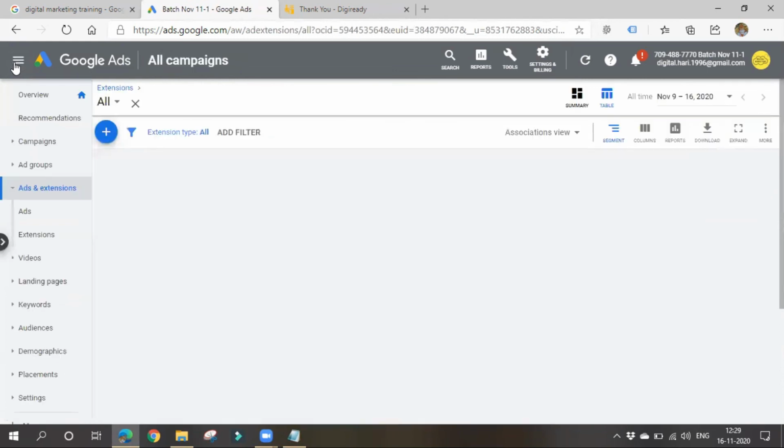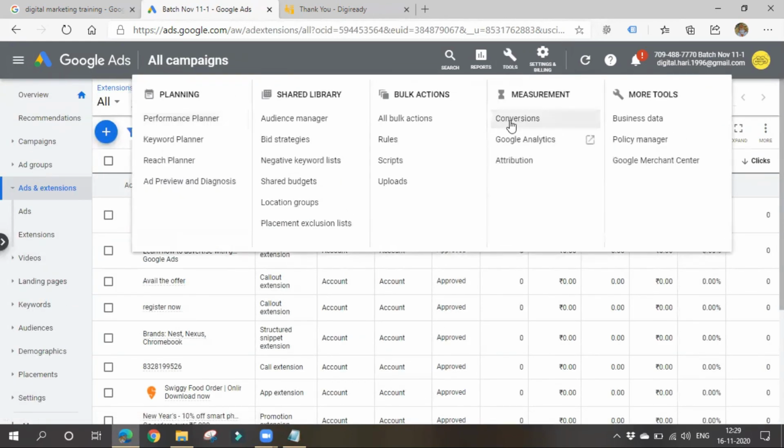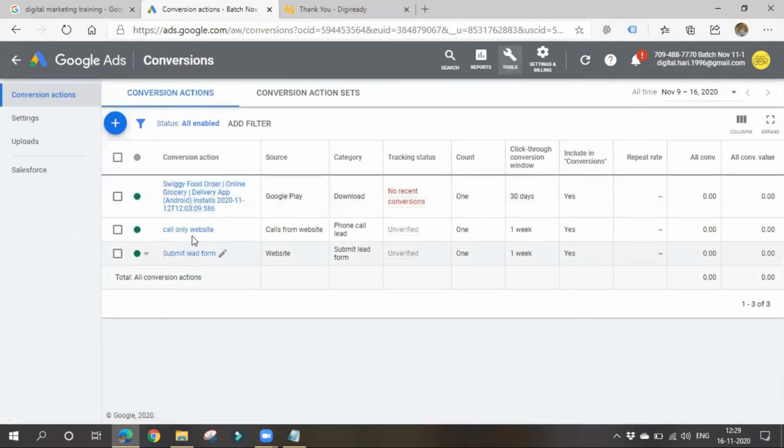If you forget to paste the code also, you can go for all the conversions tools. Conversions will be displayed with a list, right? Simply click on it. It will show tag setup, then you can place that code in your website.